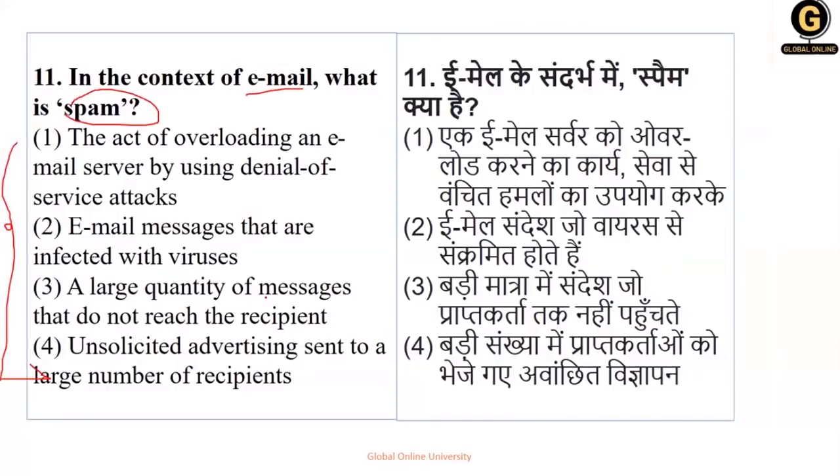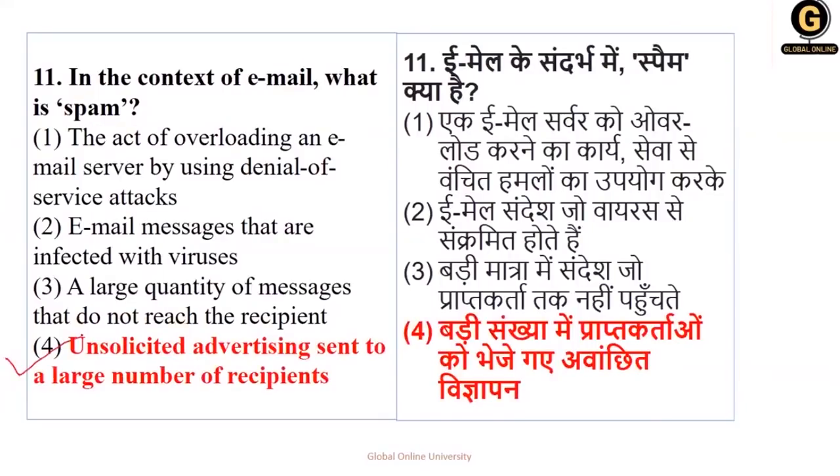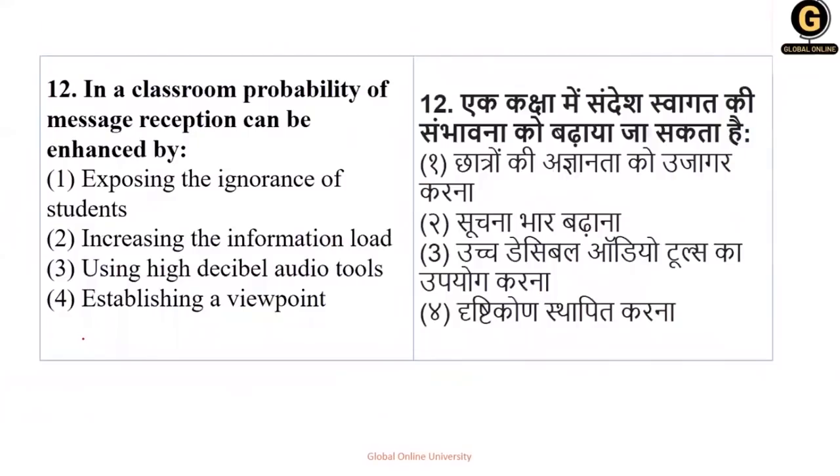Spam is a message or a mail which we didn't ask for, but still it falls in our mailbox. So हम जो पूछ नहीं रहे हैं फिर भी वो हमारे पास आ जाते हैं. For such a type, if we use one word, it is called unsolicited advertising. जिसकी हमें जरूरत नहीं है, but still it gets into our mailbox. So spam is what? Unsolicited advertising sent to a large number of recipients. So option number 4 is the right answer.